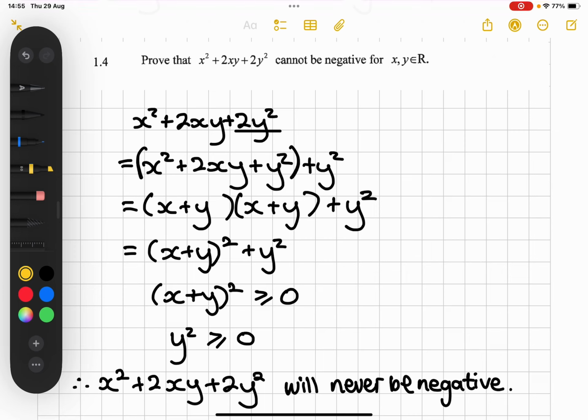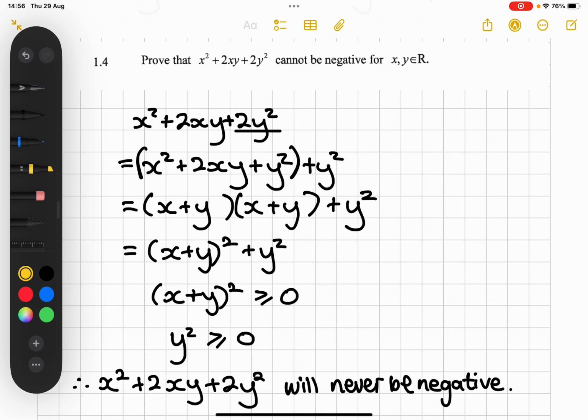So this question asks us to prove that a certain expression can never be negative for all real values of x and y. Okay, so you'll see lots of questions like this in past papers. Again, it will usually be your last question, and it will be something like, why will this expression always give you a prime number? Or why will this sequence never be negative? Or why will this expression never be positive, for example? And so it will usually come down to you just simplifying the question, really just breaking it down, and then seeing what you can do from that step, and just take it step by step, okay?